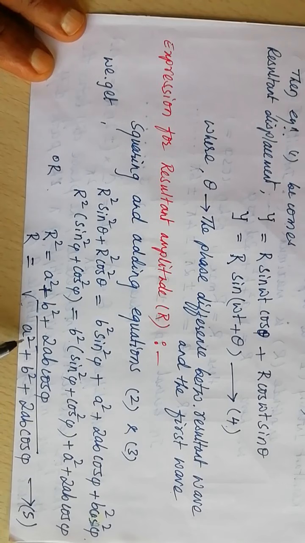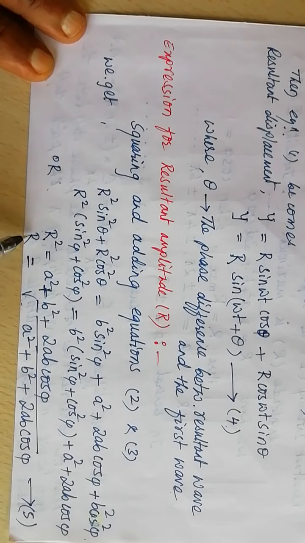So on the right hand side there are three terms: a square, b square and 2ab cos phi. So the resultant amplitude depends on the phase difference between the waves arriving at various points on the screen. Since the amplitudes of the waves are constant, only this third term is a variable term, called the interference term. This interference term decides the resultant amplitude, whether the waves are